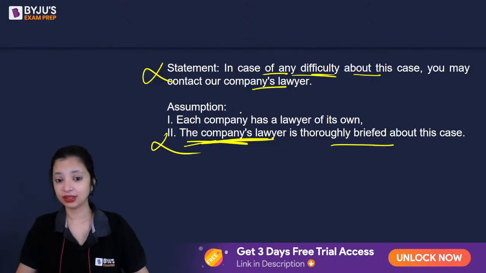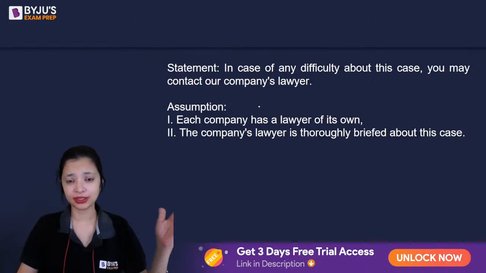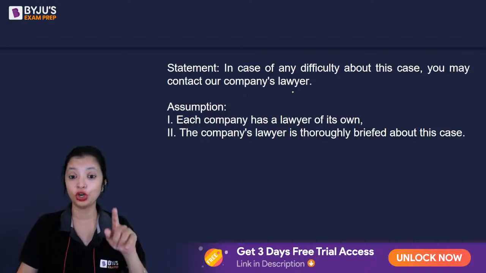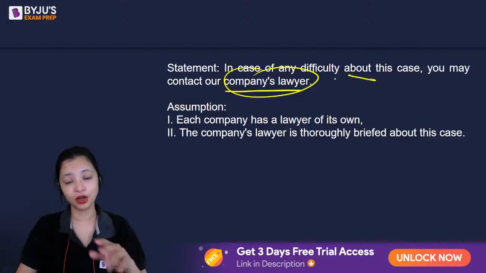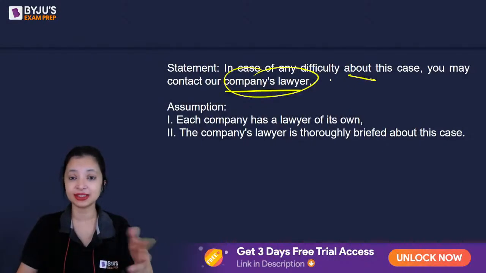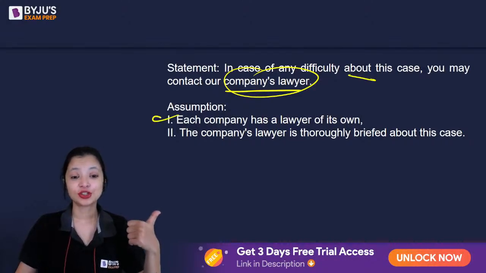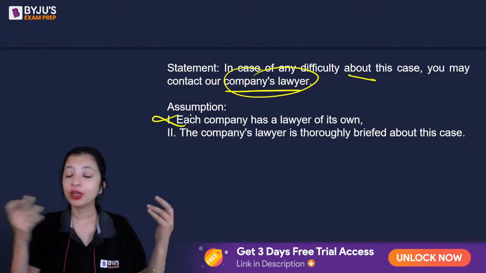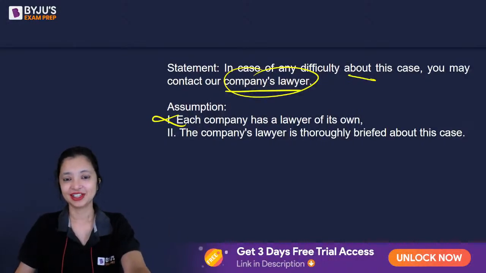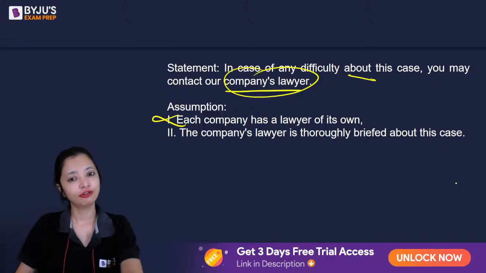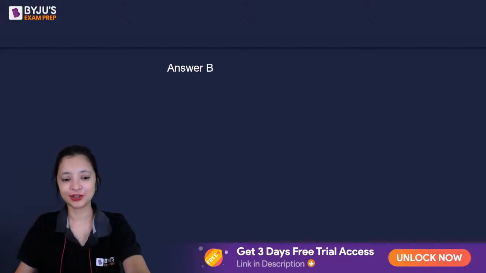But let's look at the first one. Each company has a lawyer of its own. Do you even know about other companies? We don't. We know about this company. This company has a lawyer. This company's lawyer is capable of understanding this case, explaining this case and answering queries people have. But I don't know about other companies and their lawyers. So the first one becomes incorrect. We can't be sure about other companies. Thus, the first will be eliminated. So the correct answer is only two follows. That's going to be B. Good job. Very, very good.